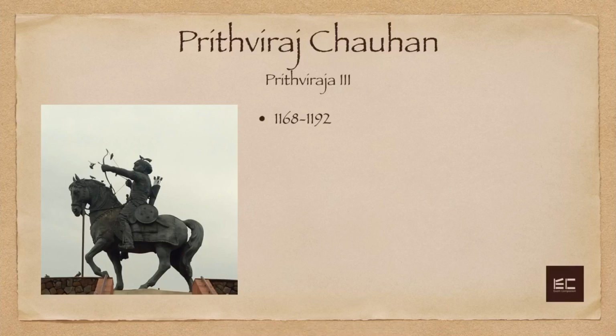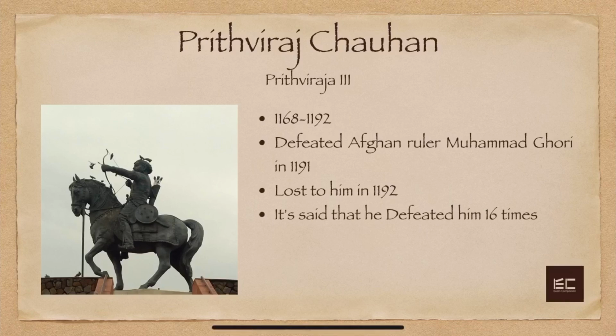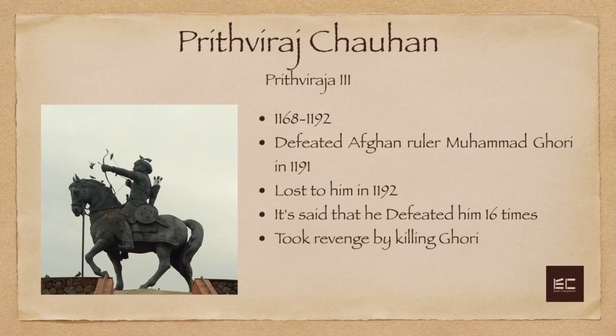He defeated Afghan ruler Muhammad Ghori in 1191, but after the battle, Ghori begged for his life and Prithviraj let him go. As it turns out, Ghori defeated Prithviraj Chauhan in 1192 after cowardly attacking him at night. It's said that the great king Prithviraj Chauhan defeated Ghori 16 times before losing to him, and he took revenge by killing Ghori. Prithviraj was also the last great Hindu ruler of Delhi because after his death, foreign rulers kept hold of Delhi for centuries to come.